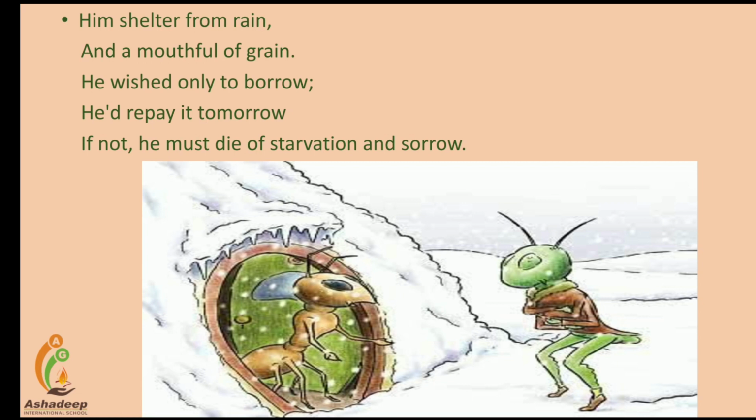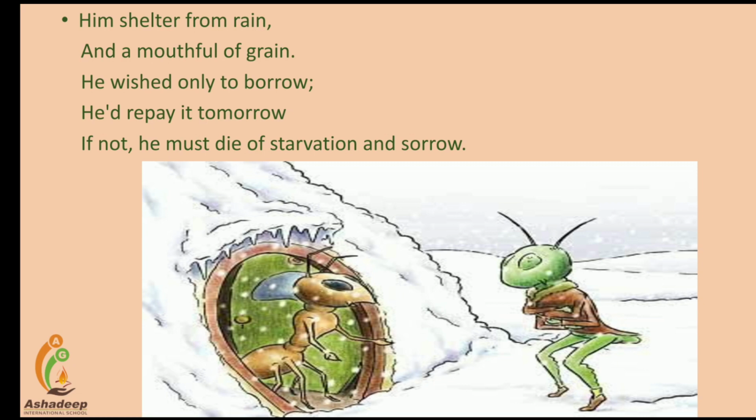Now look at the beautiful image of the ant and the cricket, students. Here the cricket came toward the ant for granting food, for demanding food, because he was dying due to starvation. So he wanted to fulfill his hunger with the help of the ant. So, what is the sense of the last stanza of this poem?